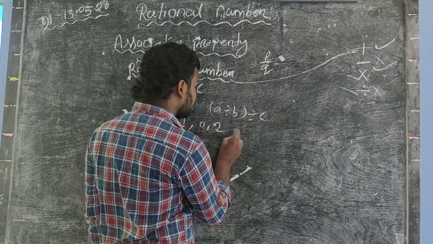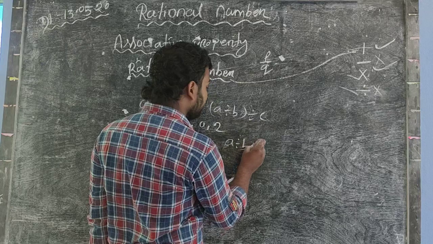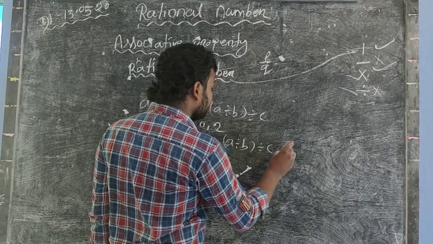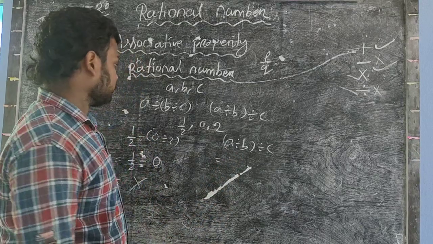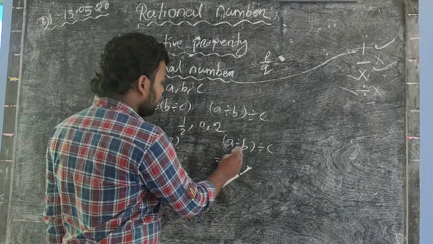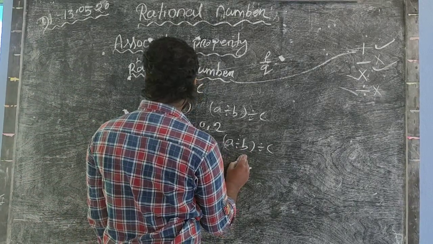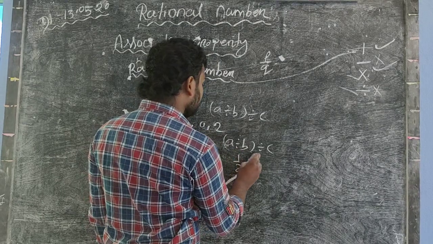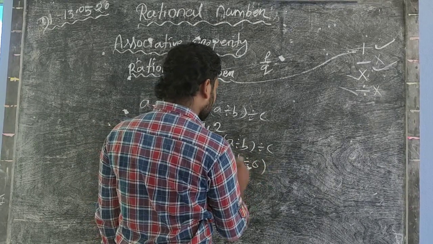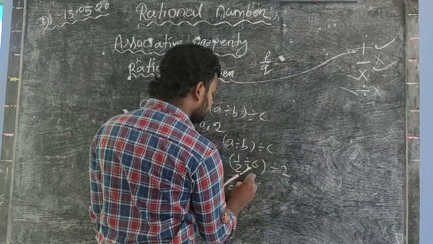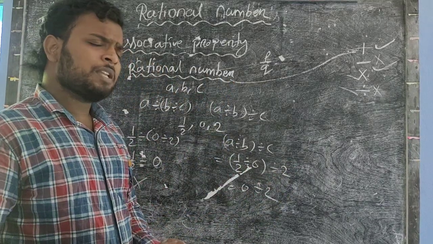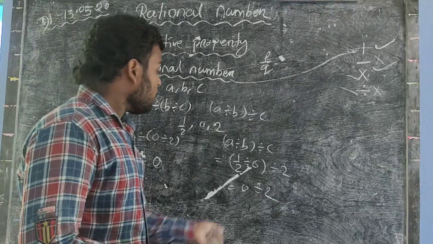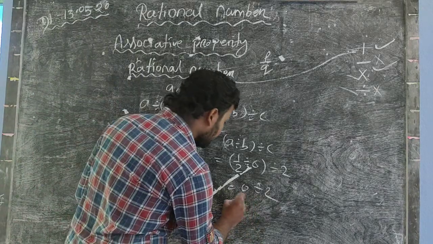Let's see RHS: A divided by B whole divided by C. So we find that A divided by B, that means 1/2 divided by 0, divided by 2. That is 0 divided by 2. So the dividend will be 0. So when the dividend is 0, the answer is 0.